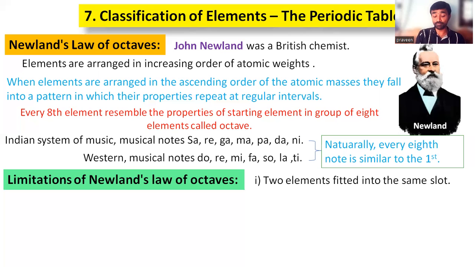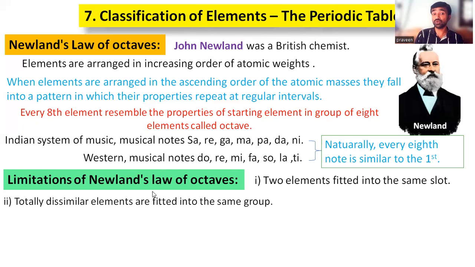Like that, many elements are fitted into the same slot: platinum, iridium, barium, vanadium, silurium and lanthanum, dysprosium and molybdenum, right? Similarly, you can find others also. Why are they fitted into the same slot? No explanation. What is the reason for them?